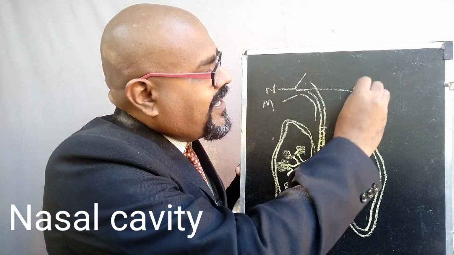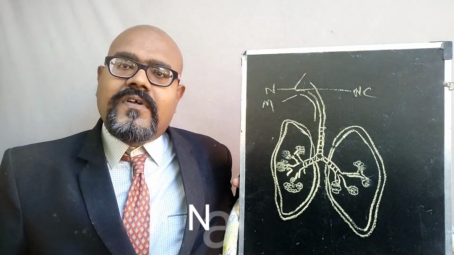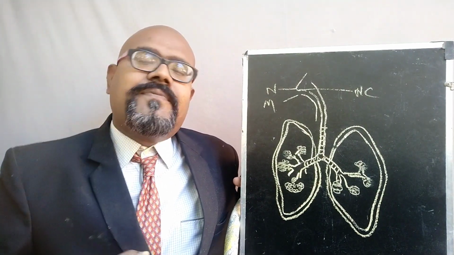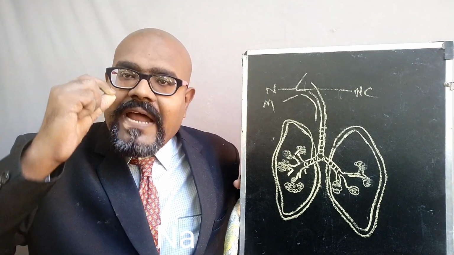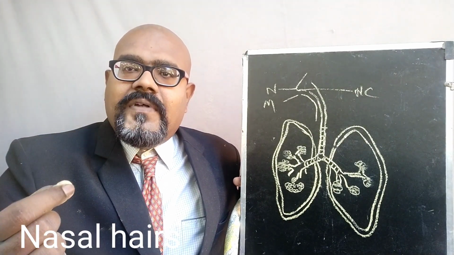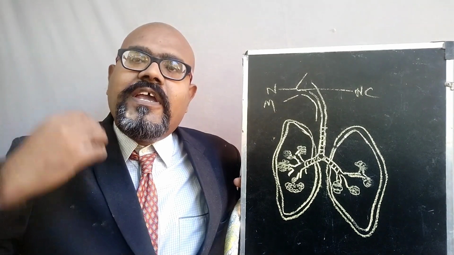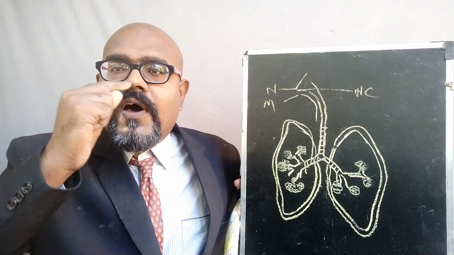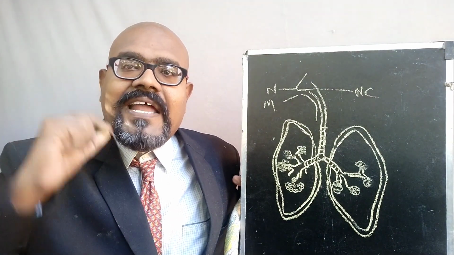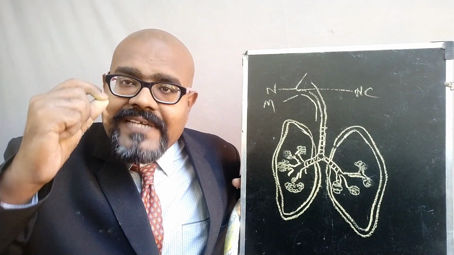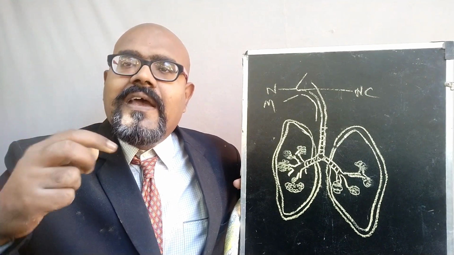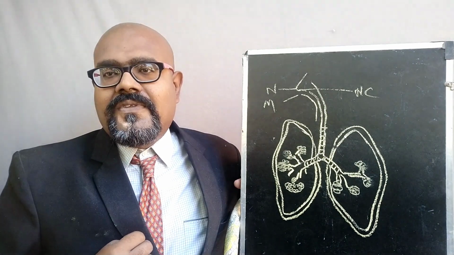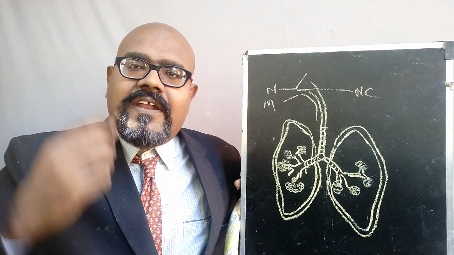The nasal cavity has numerous hairs on its walls, at the starting of the nasal cavity. Those hairs protect against unwanted things entering into the nose and into the human respiratory system.